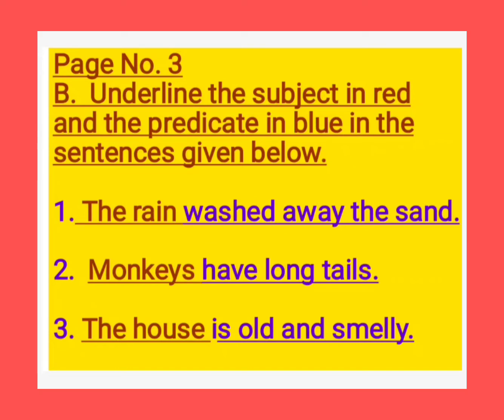Exercise B in the grammar book, page number 3. See what is the heading? Underline the subject in red and the predicate in blue in the sentences given below. So the subject should be underlined with a red line, and the predicate should be underlined with a blue line. Now first one, see, the rain washed away the sand. We are talking about the rain. So the rain is subject and washed away the sand is predicate.